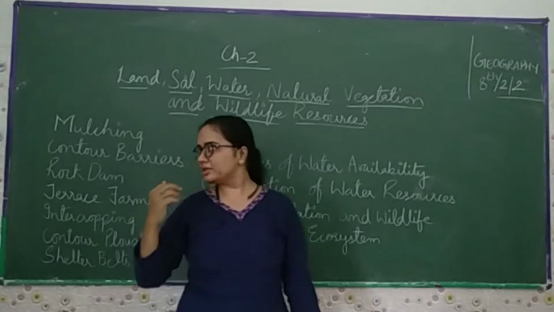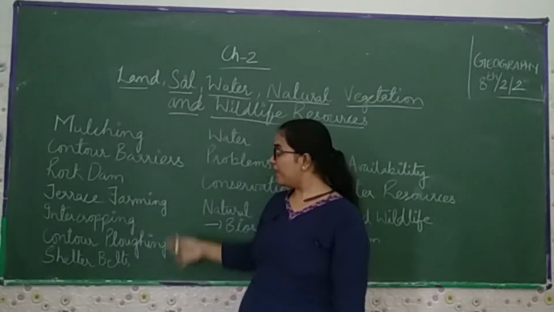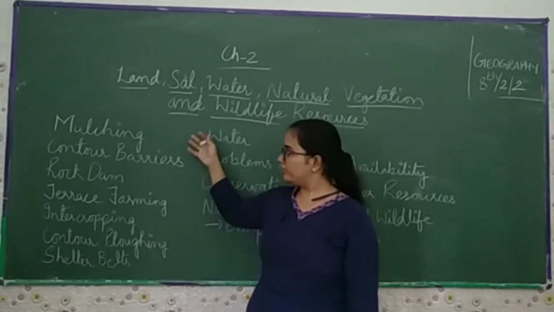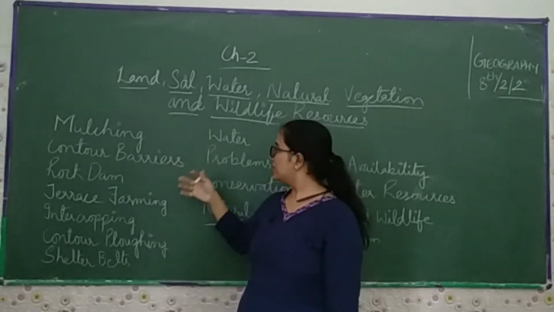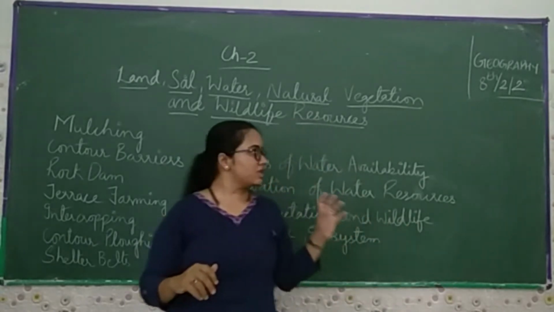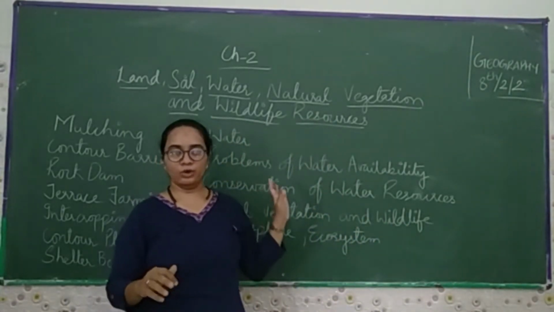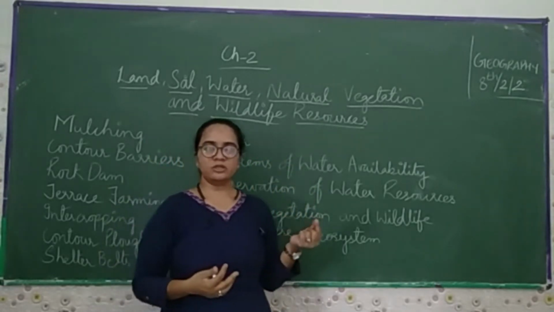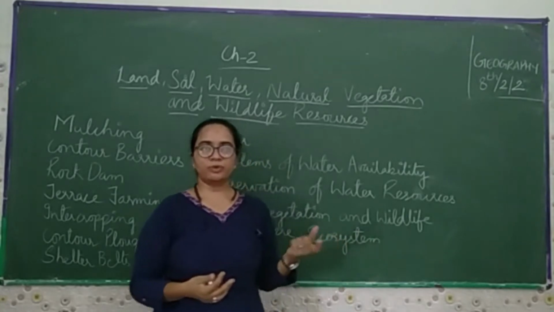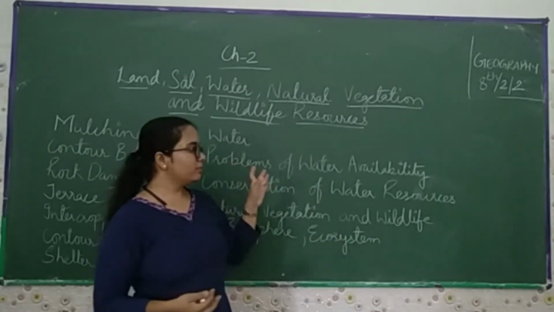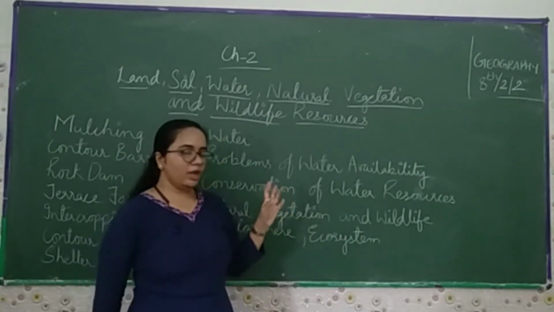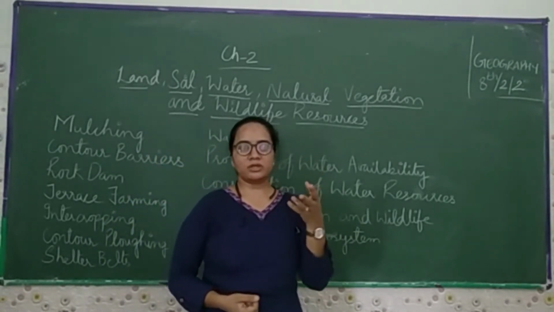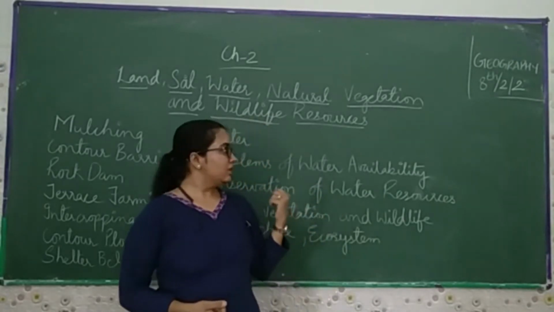These are the types of agriculture we are doing in India. One by one we will read this, and I will tell you what these things are. Then how much water is available on planet Earth, how much water humans get to drink, how much percentage is pure water and how much is not. If we talk about the problems of water availability, water is available everywhere, but not that much usable. We are only using 3 percent of water, which we will also discuss in detail.